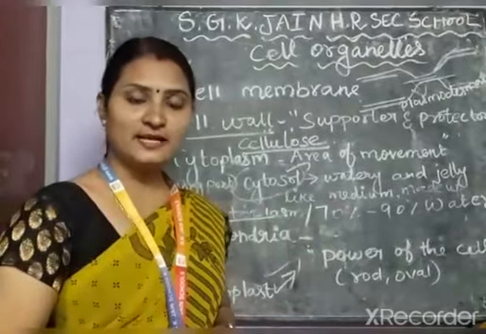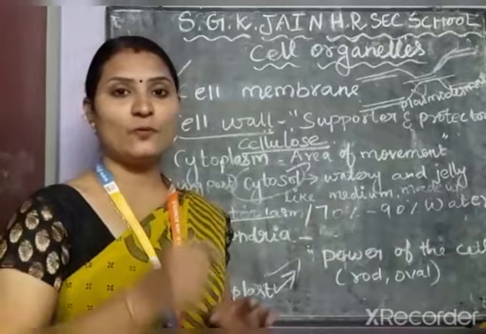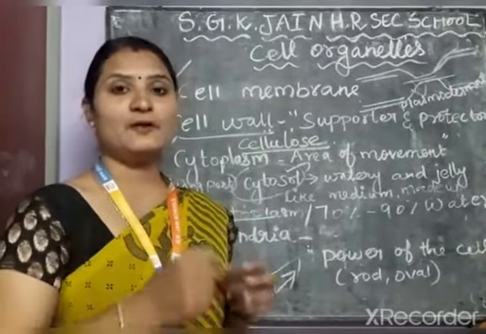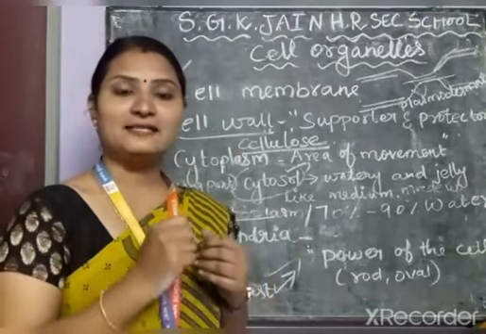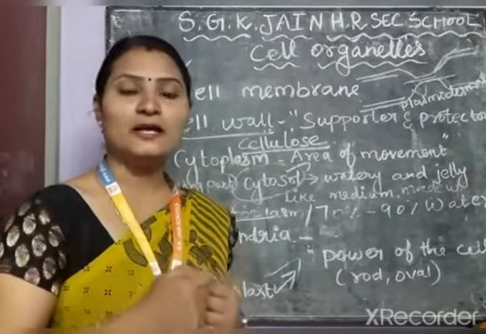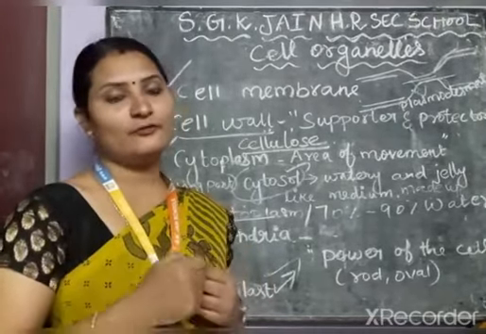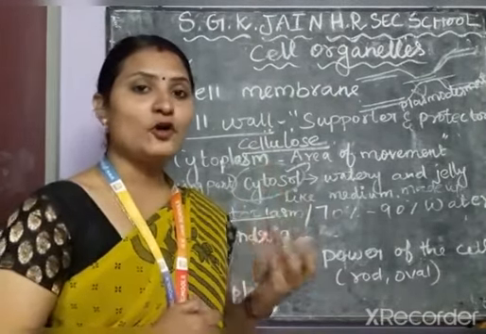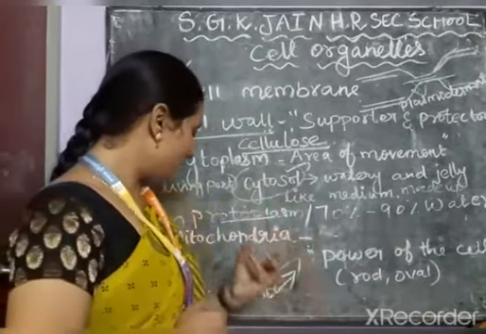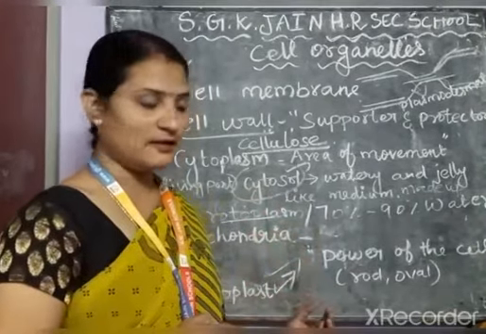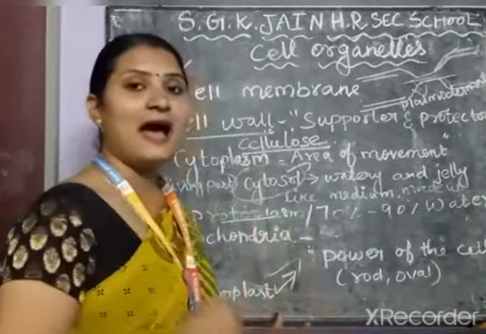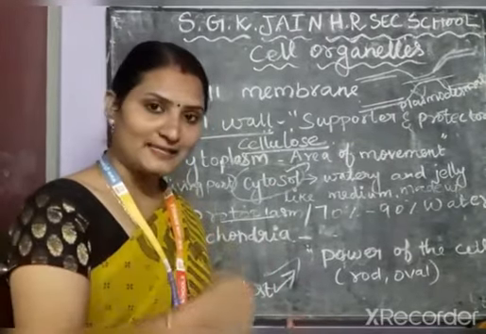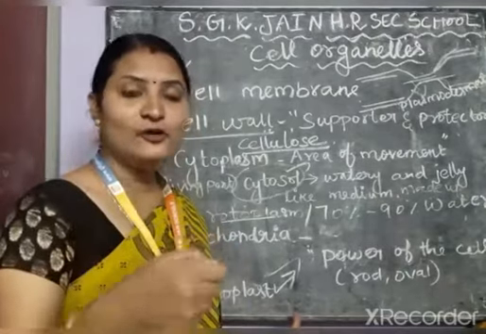Do you notice the green organelles are present only in the plant cell and absent in the animal cell? Because of this, plants can prepare their food on their own by the process called photosynthesis, because the plant cell has chloroplast, which gives green pigmentation. Chloroplast has a high concentration of chlorophyll.